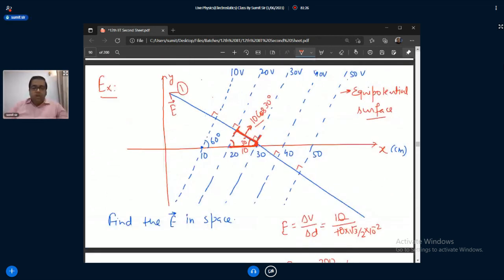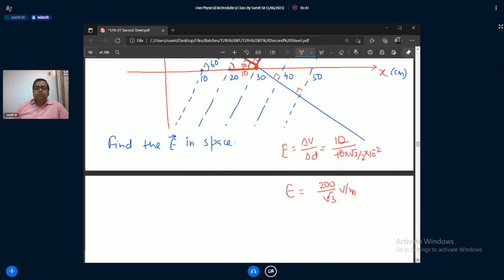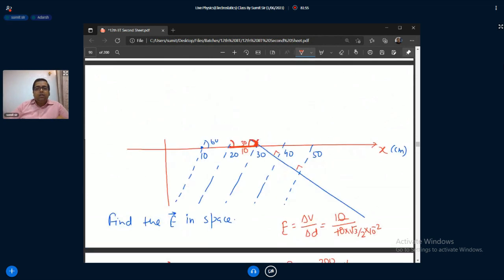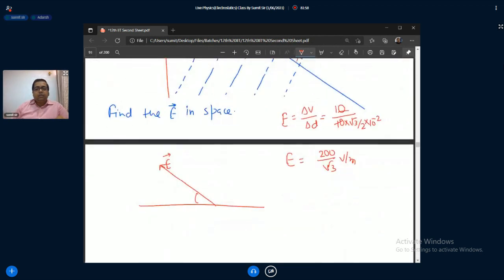Now how will we find the direction? This is important. Think. There is a triangle, so tan theta. See, you know this is the electric field, okay, we have got its magnitude, and this angle is 30 degree. This is y and this is x. So resolve it.